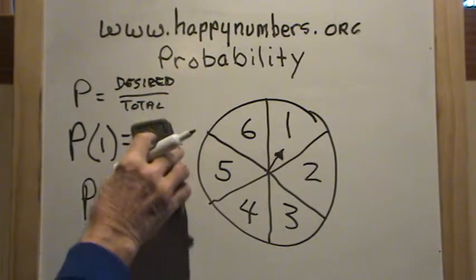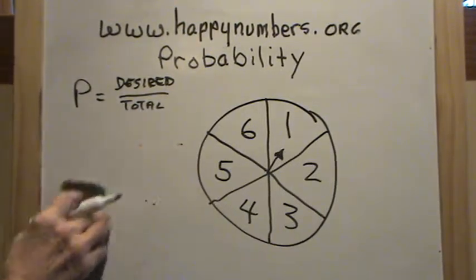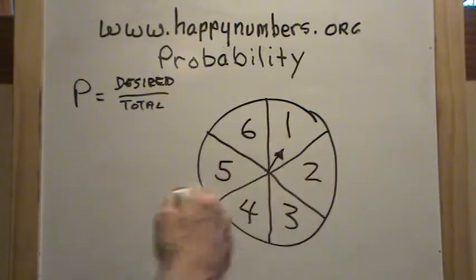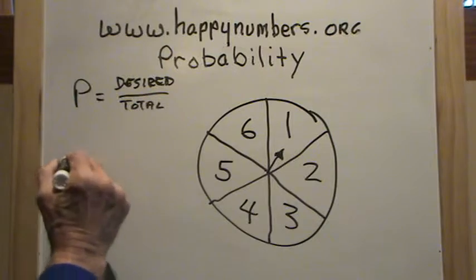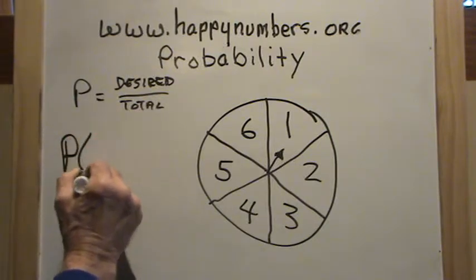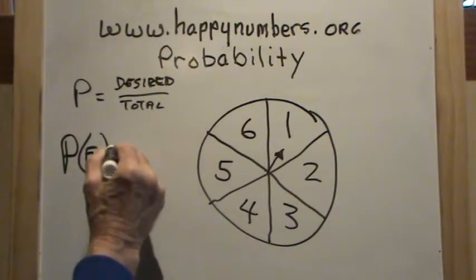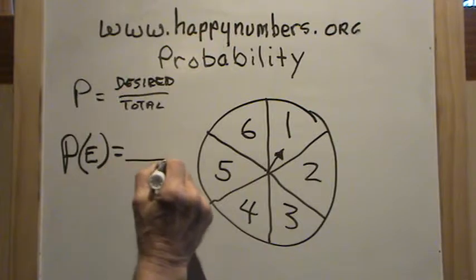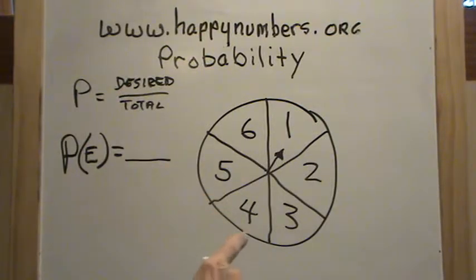All right, let's take a look here. Suppose we wanted to know the probability of spinning this arrow and having it land on an even number. So what is the probability, and we'll use E for even, of spinning the arrow one time and having it land on an even number? Well, what are the total possible outcomes? We know there are 6.